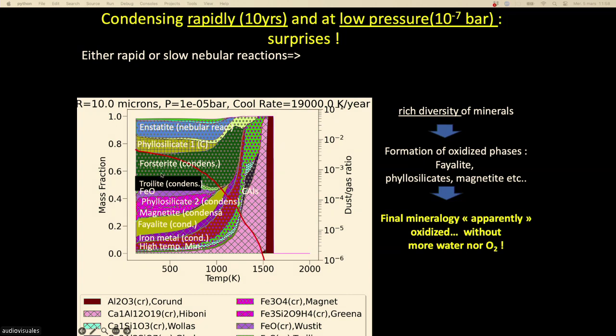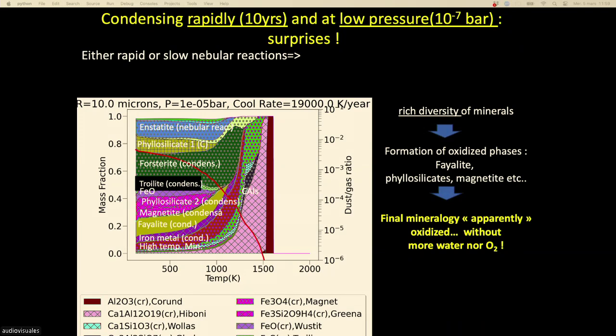And when you go to lower temperature, you have many minerals that form. And you know, almost no iron metal. Iron metal is like a few percent. And all the iron now is in oxidized form. Fayalite is this oxidized iron. You have magnetite also, that is oxidized iron. And you have also a lot of phyllosilicates that appear just by the simple effect of fast condensation. So it's completely out of equilibrium condensation.